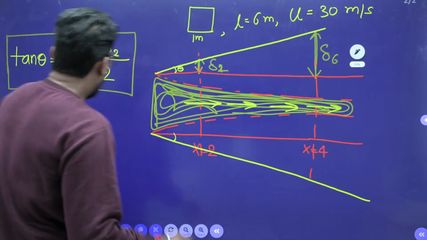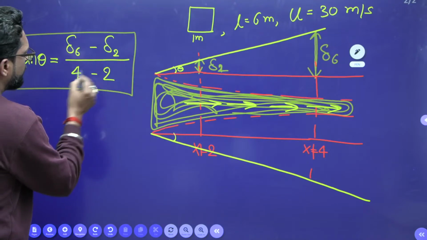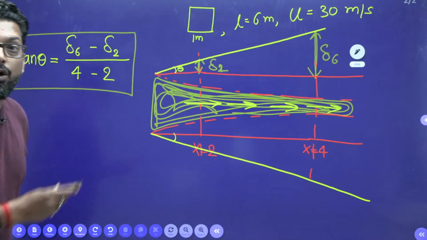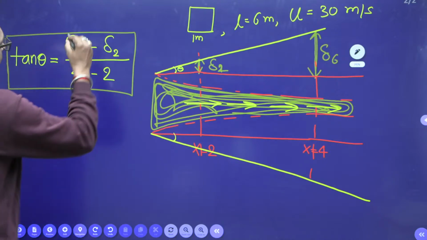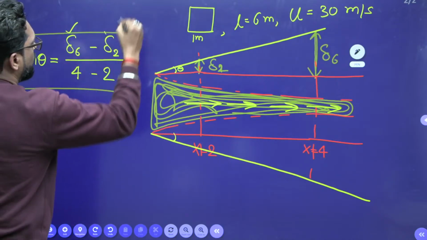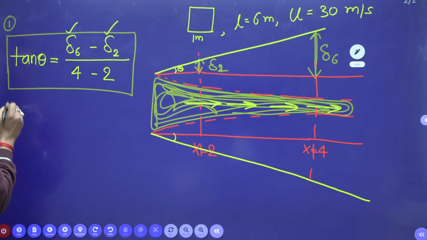Okay, so this is your tan theta: delta at 6 minus delta at 2, divided by 4 minus 2. Now the next target is how to calculate delta at 6 and delta at 2. So this is your first step. What is the second step?